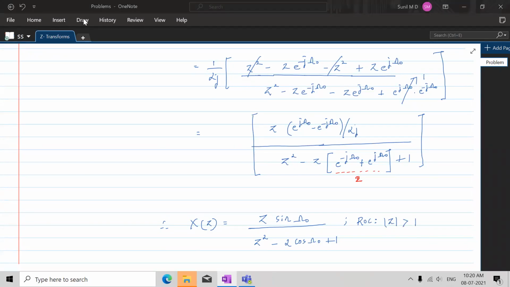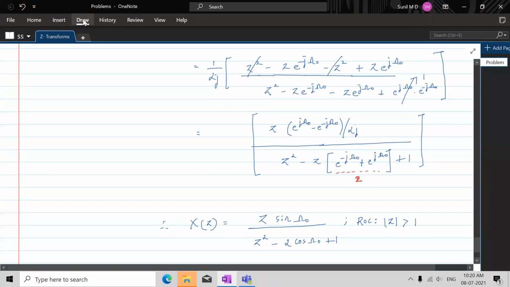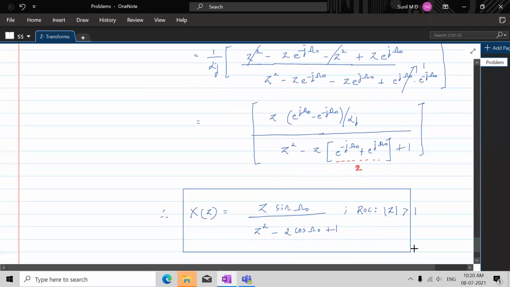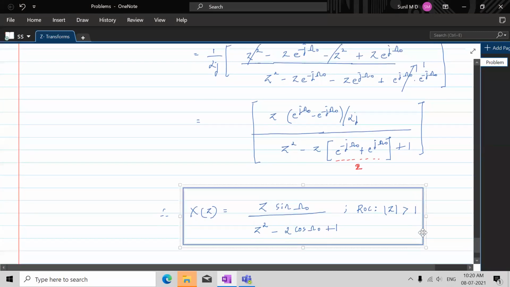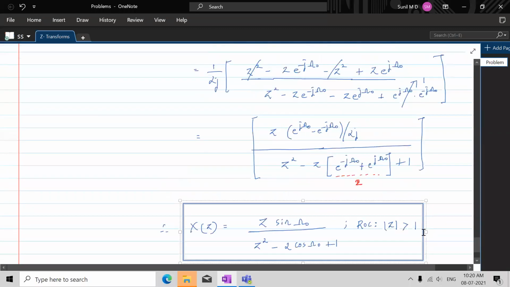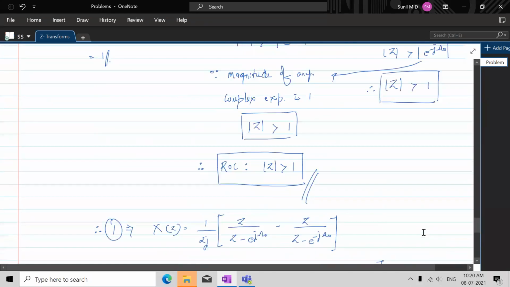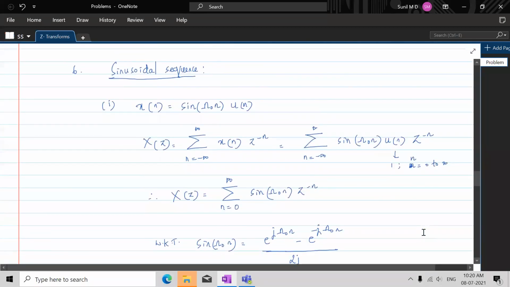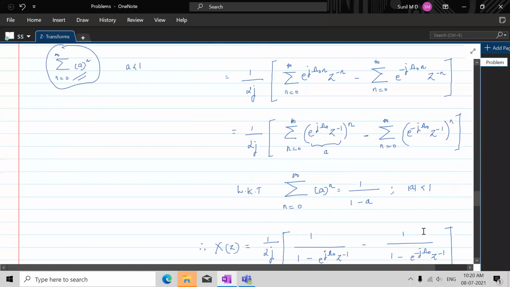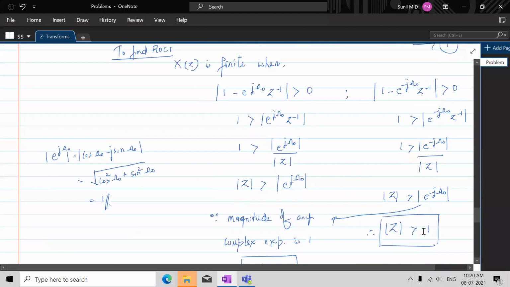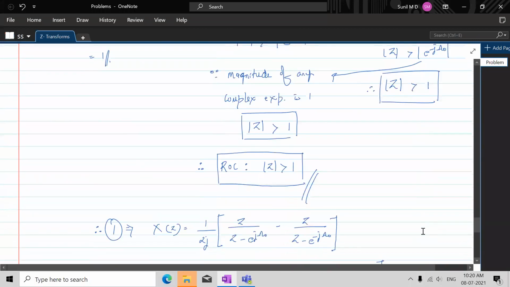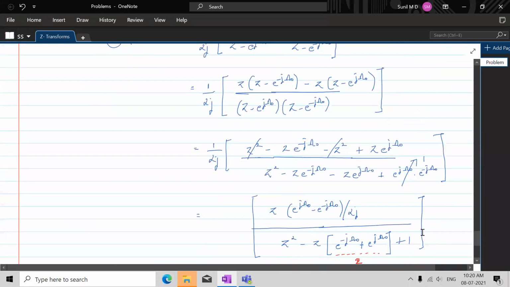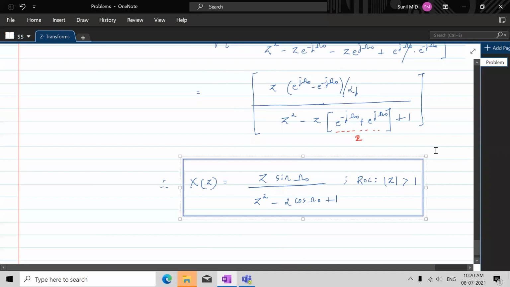Everybody understand that? So this is the Z transform of a sinusoidal function. This is a long exercise that we have done. Since I was just explaining, it took some time, but you'll be doing it in not more than 5 minutes or so if you're given this in the exam. So practice this well. Such problems would always appear in the exam.